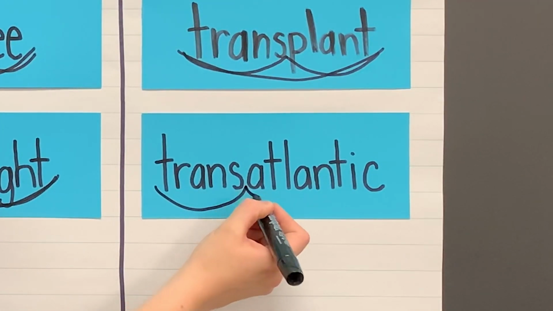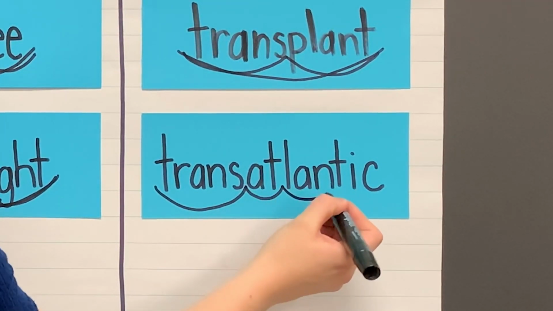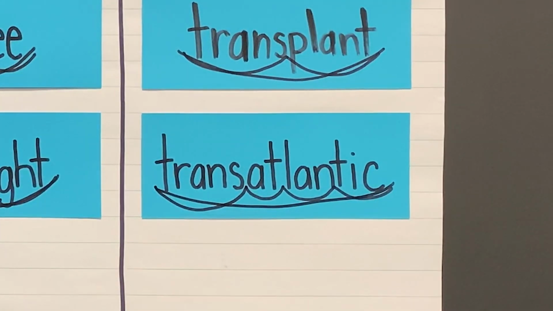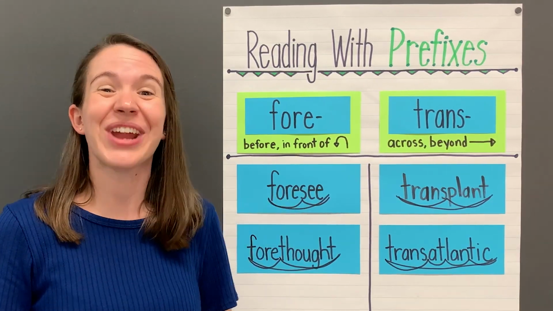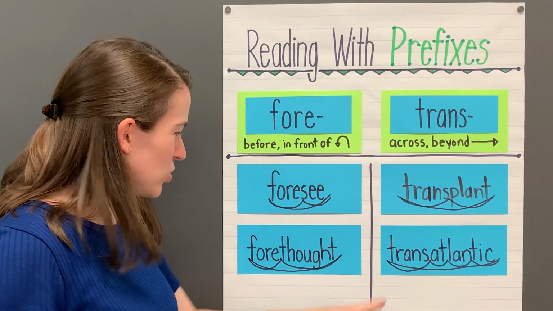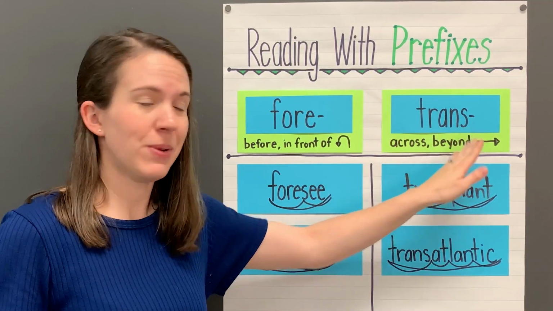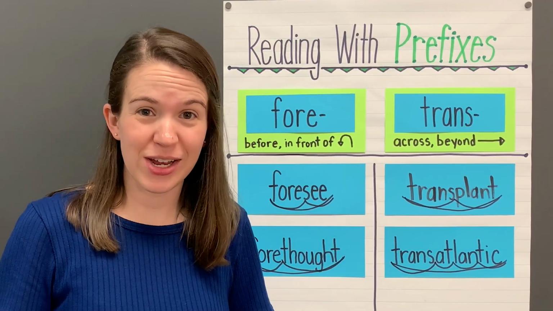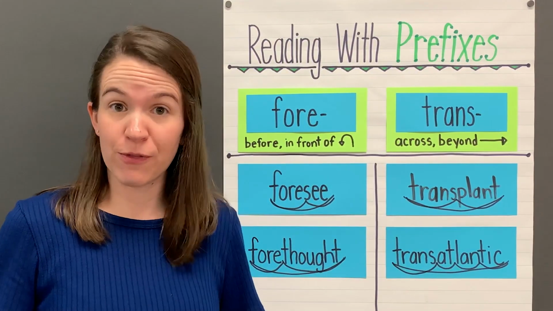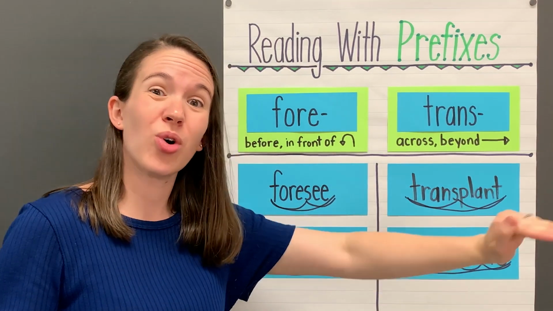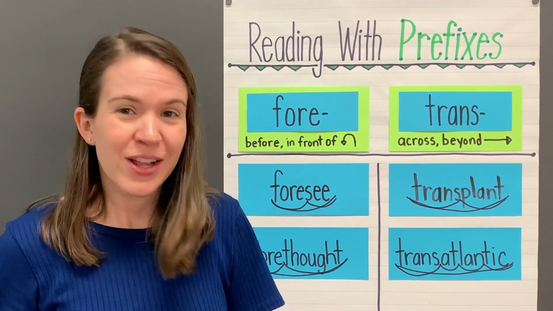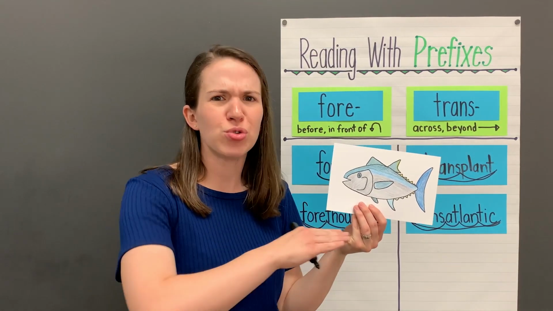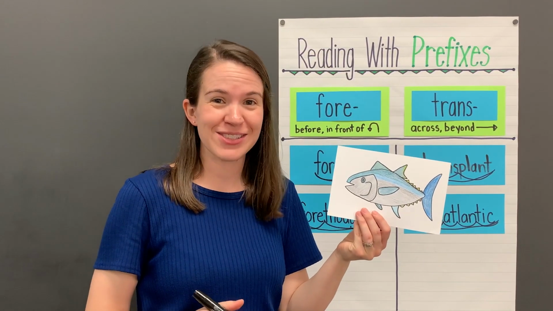Transatlantic. This word is transatlantic. Now, trans can mean across or beyond, and Atlantic refers to the Atlantic Ocean. So transatlantic refers to something that moves across the Atlantic Ocean. The bluefin tuna is an example of a fish that make long transatlantic journeys.